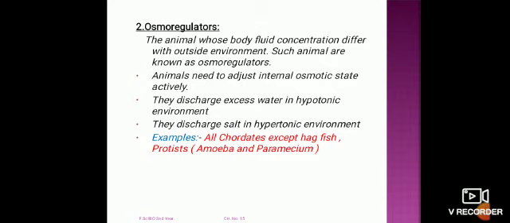The examples here are all chordates except the hagfishes, and protists, which include amoeba and paramecium. These two groups, osmoconformers and osmoregulators, maintain their water and solute concentration according to the requirement.